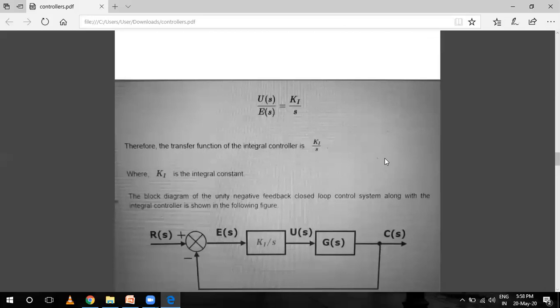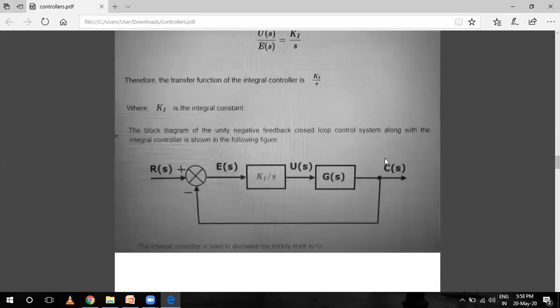Therefore the transfer function of the integral controller is Ki by s, and Ki is an integral constant, and for this the block diagram is R(s) same as input, E(s) actuating signal, error signal, Ki by s, this is my integral control action, G is a gain, C(s) is output, and U(s) is a Laplace transform of the actuating signal.